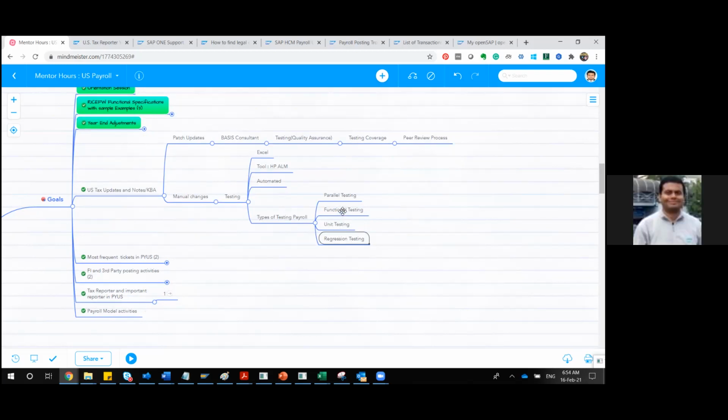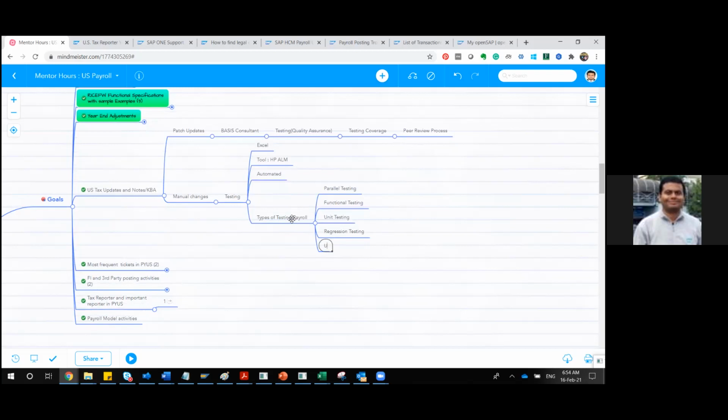In a typical payroll, functional testing you are clear about, right? Whatever you have discussed is functional testing only. It means you test as a functional consultant or functional testing user. Other than that, we have UAT, which is done by the business, known as user acceptance testing.